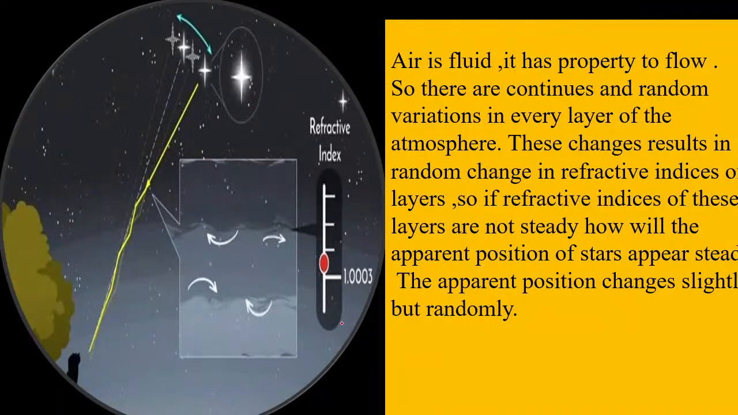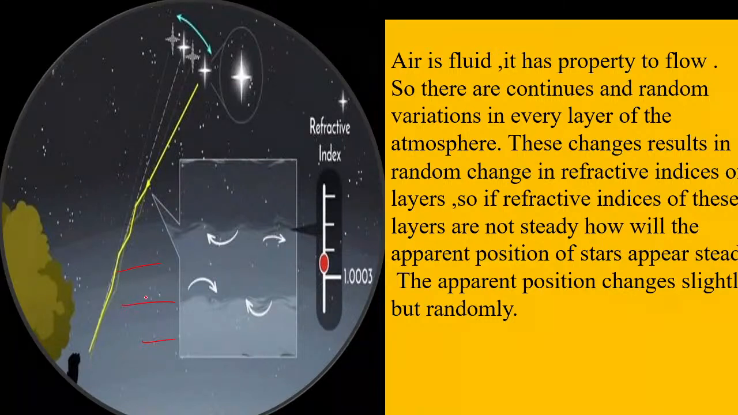Now you know that air is a fluid, it has the property to flow. So there are continuous and random changes in every layer of the atmosphere. Continuously this air is moving. So these changes result in random changes in the refractive indices. So the refractive index of these layers, you will see, is not steady.